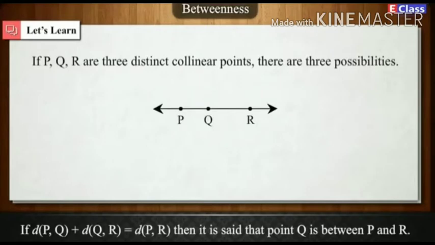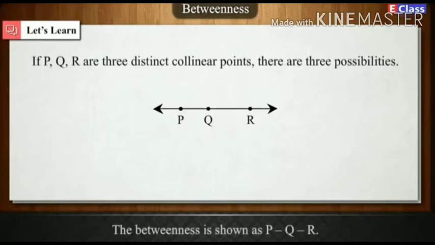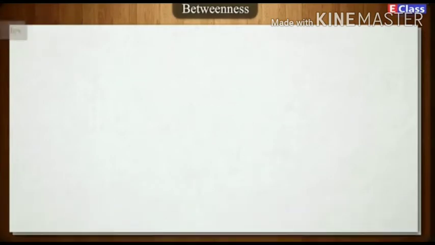If distance PQ plus distance QR is equal to distance PR, then it is said that point Q is between P and R. The betweenness is shown as P-Q-R. Let's see some solved examples.